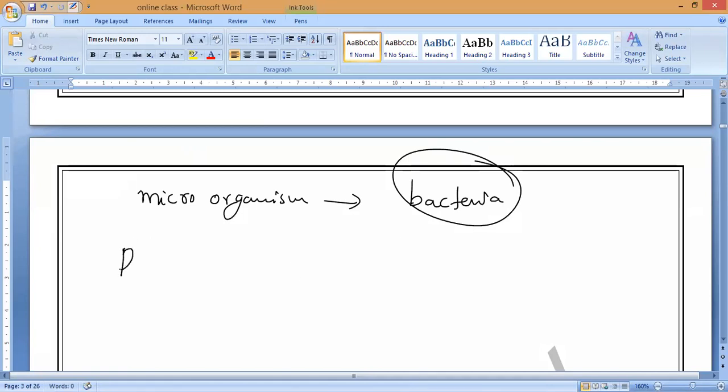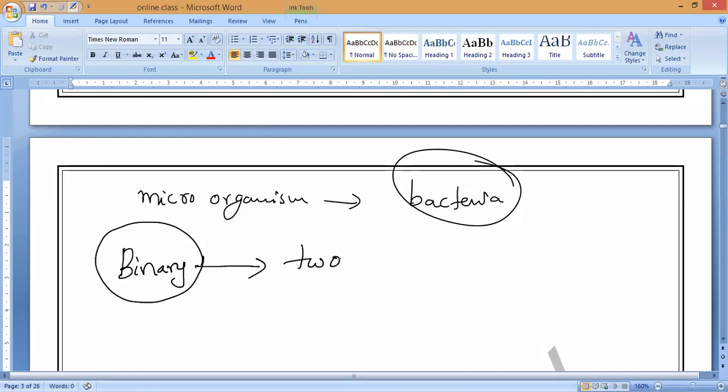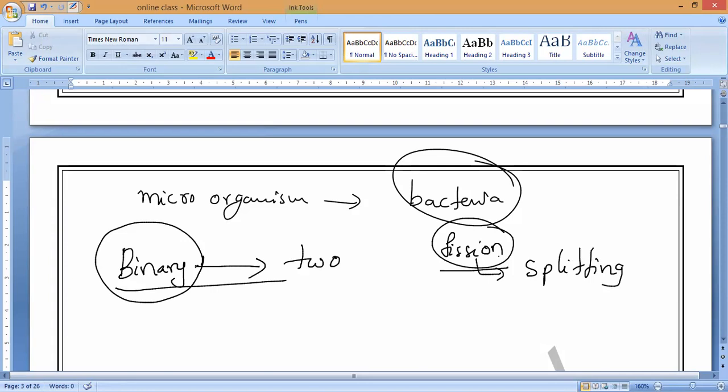Now why do we call this kind of formation of new organisms binary fission? Remember, binary fission means binary. What is the meaning of bi? Bi means two, and then fission. I already taught you what fission means. Fission means splitting or breaking into two organisms. That is what is called binary fission.